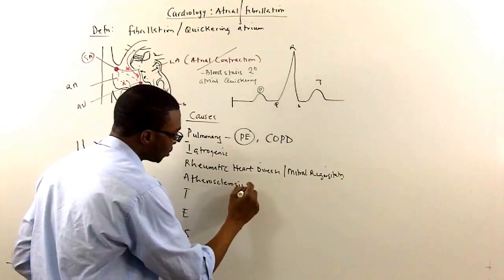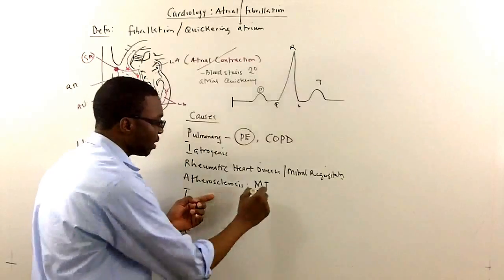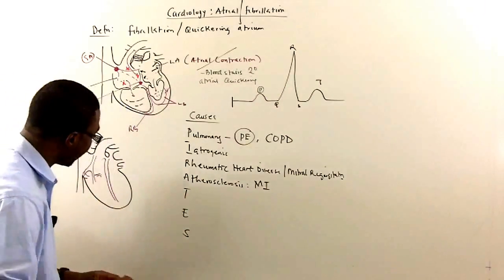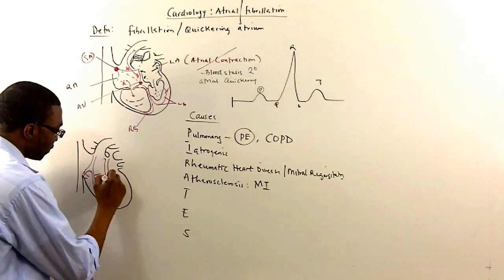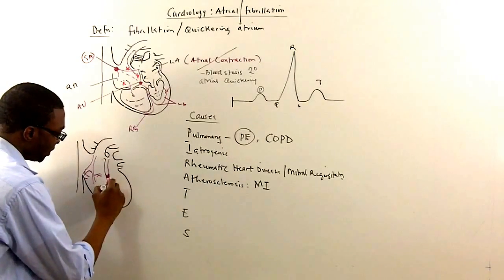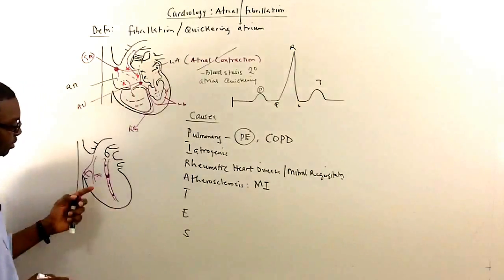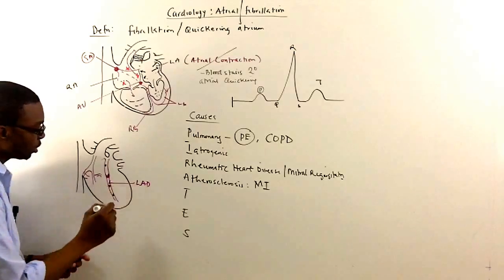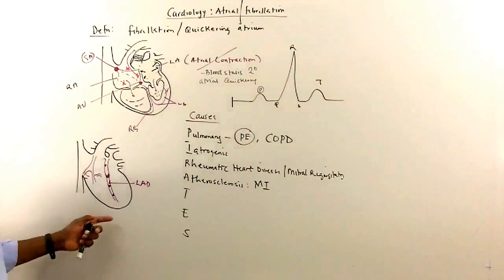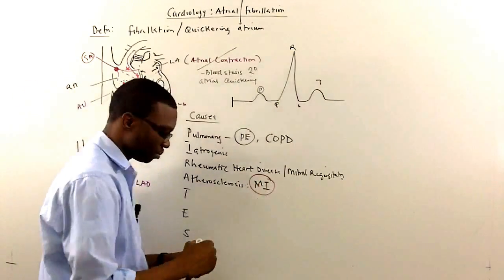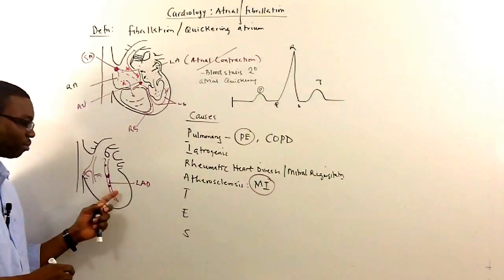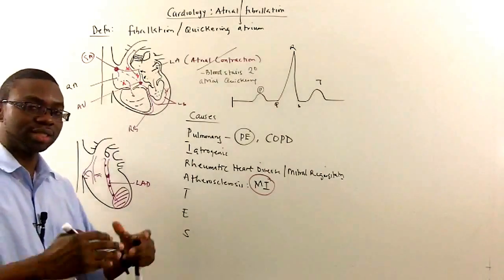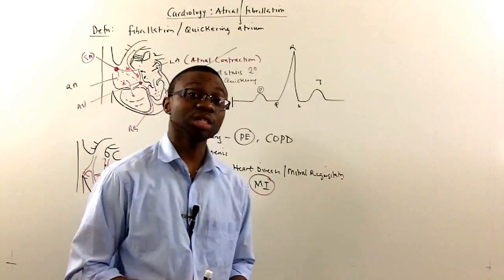Next mnemonic, atherosclerosis. Usually patients that have a lot of plaques inside their coronary system can develop a heart attack, right? So if I have a big plaque inside my coronary arteries, let's say this is the left anterior descending artery, and I occlude it through thrombosis, and this patient has an MI, which is myocardial infarction.